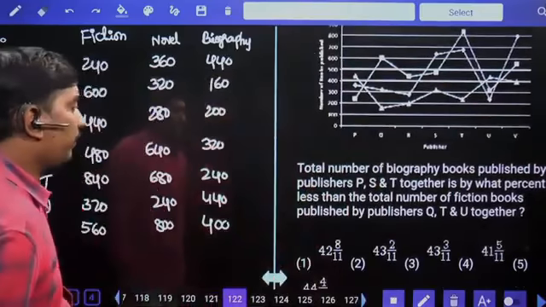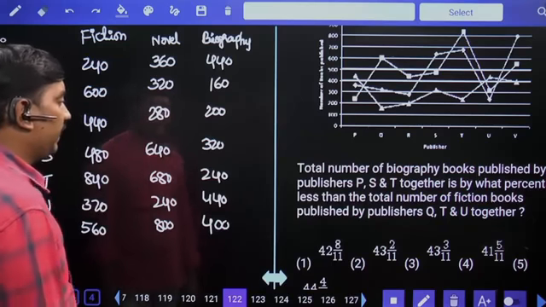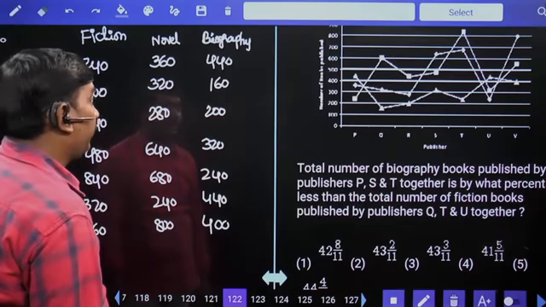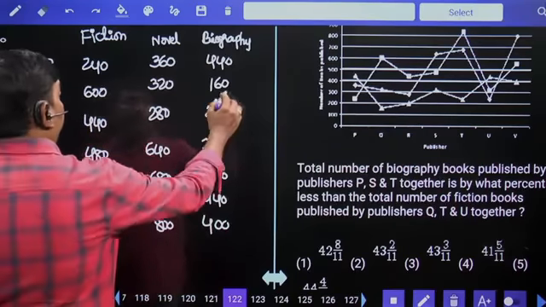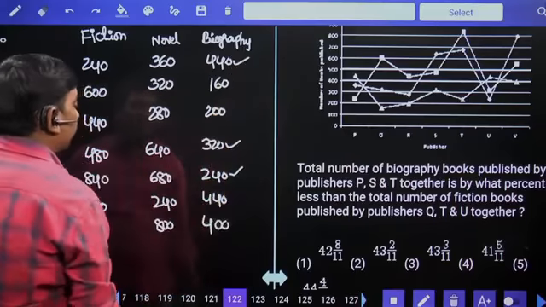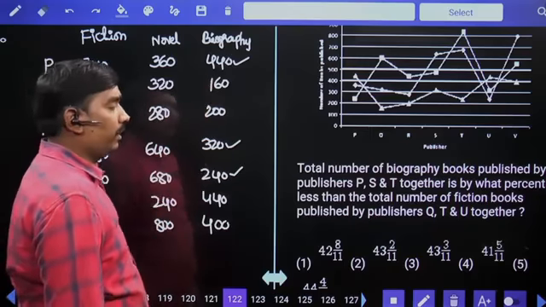Total number of biography books published by publishers P, S, T together. Biography books published by publishers P, S, T. P 440, S 320, T 240. 320, 240, 560. 560, 440 means 1000.